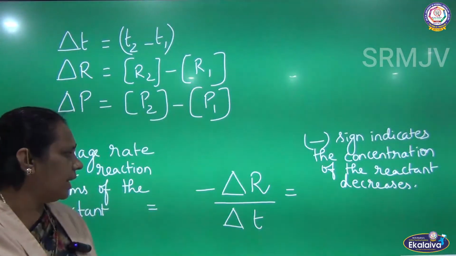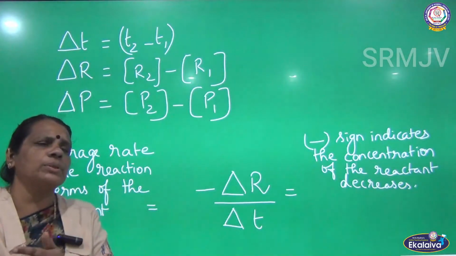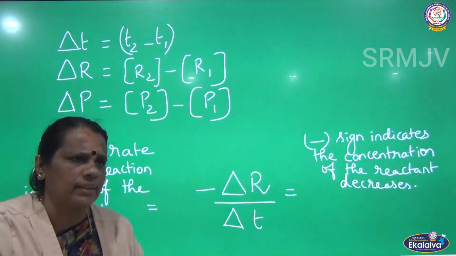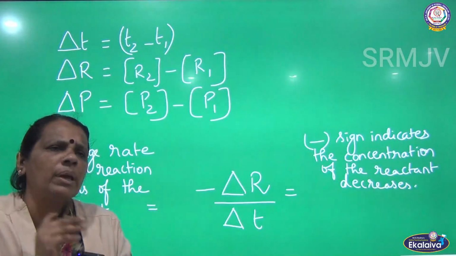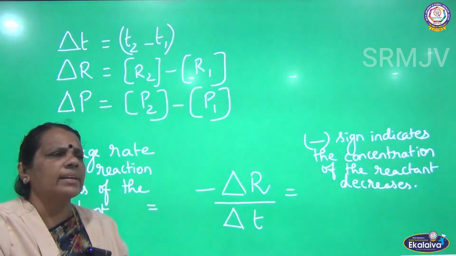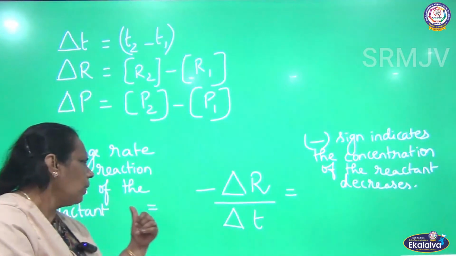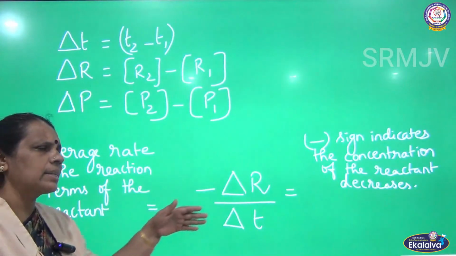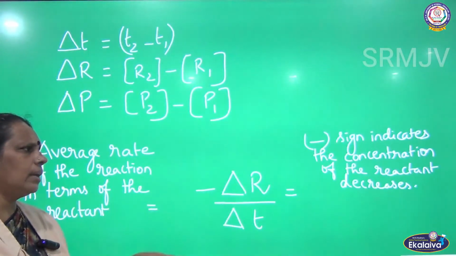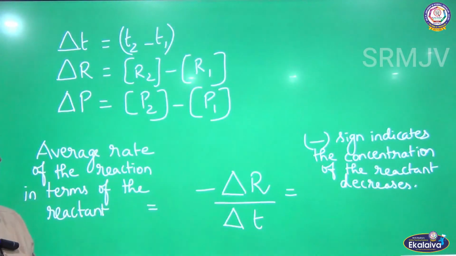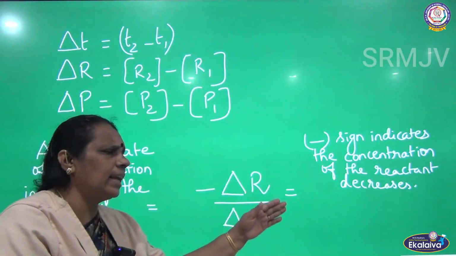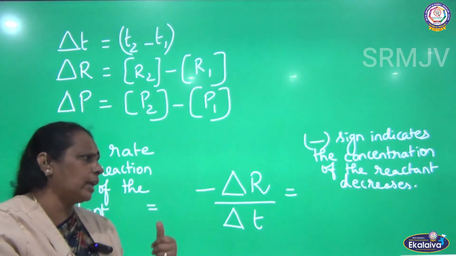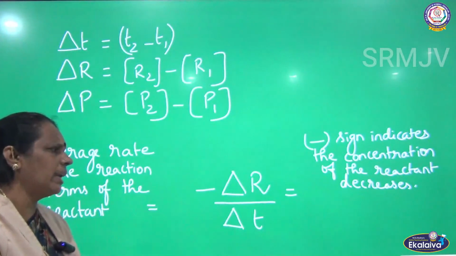When the reaction proceeds, the concentration of the reactant decreases because it is going to give the products. So, the product concentration will be greater, at the same time the reactant concentration becomes less. So, the average rate of the reaction with reference to the reactant can be calculated as minus delta R by delta T, where the minus sign indicates the concentration of the reactant decreases. As the concentration of the reactant decreases, I have denoted it by a negative sign.